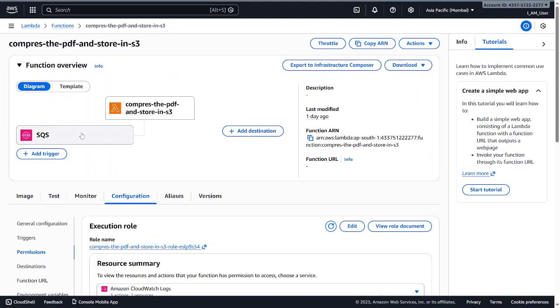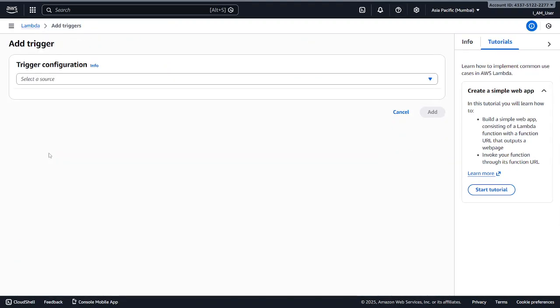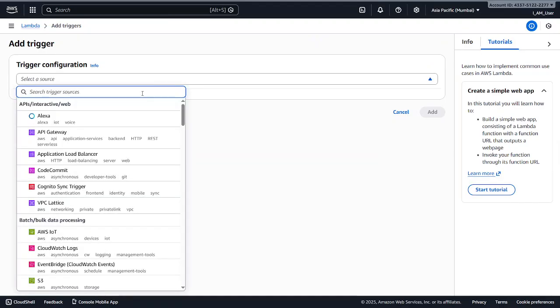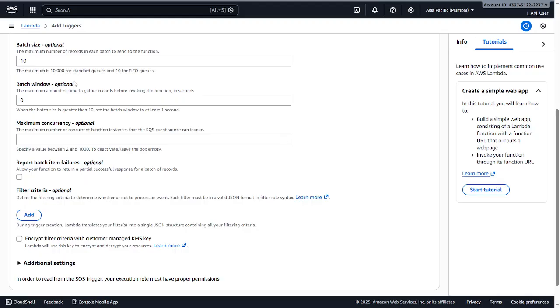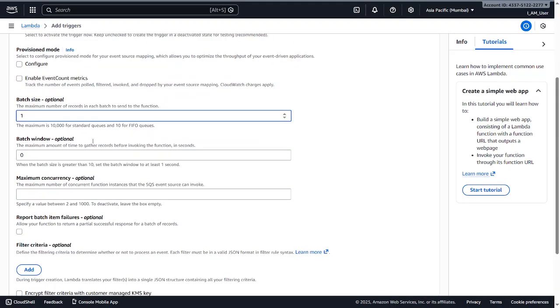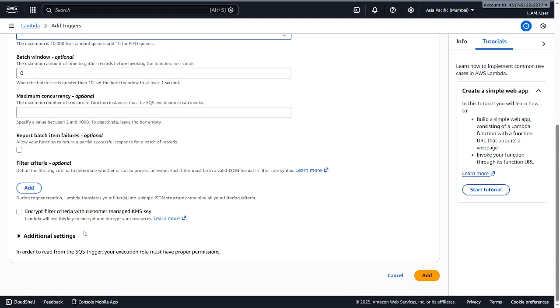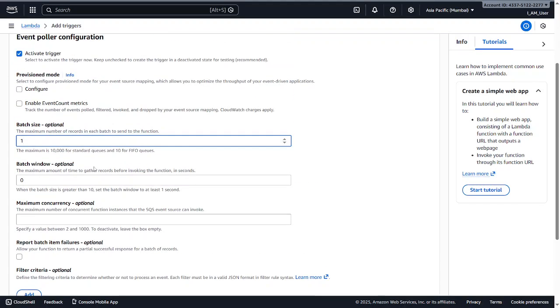And then add a trigger. Here you should be able to add a trigger for those things. You just select the SQS, and the batch size is important, like how many messages this should take. So we'll keep it as one, the minimum.